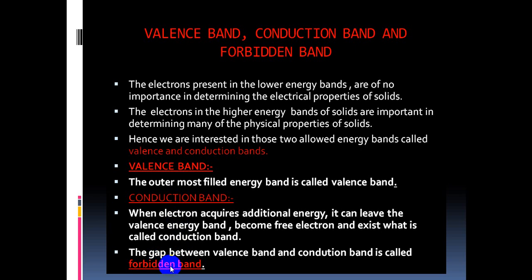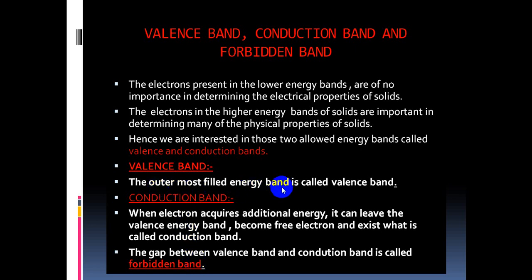Depending upon the existence of valence band, conduction band and forbidden band, all solids are classified into different types of materials. Depending upon this energy gap or forbidden band, the solids are classified into three types. Okay, clear? So what is meant by valence band, conduction band and forbidden band?